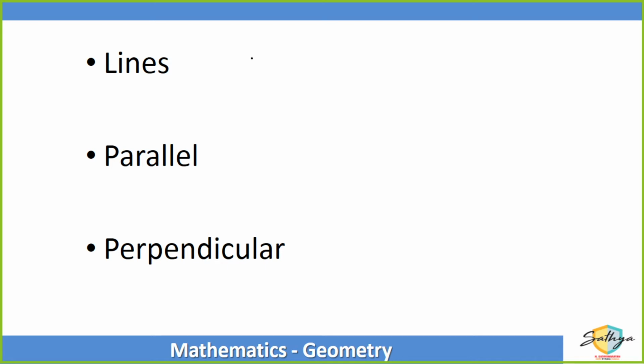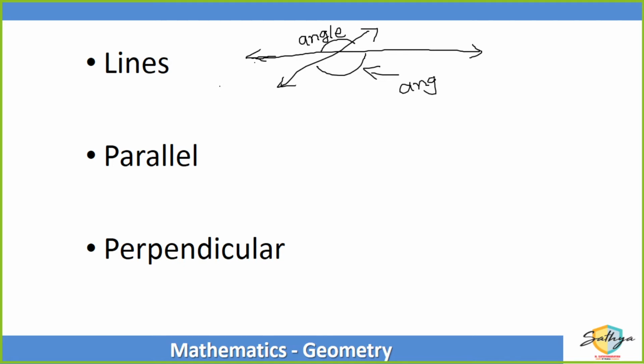But we know what a line is, right? A straight set of points in a single dimension. So that is a line. And whenever two lines intersect, an angle is formed between them, right? Whenever two lines intersect, then between the two lines, we can form various angles.